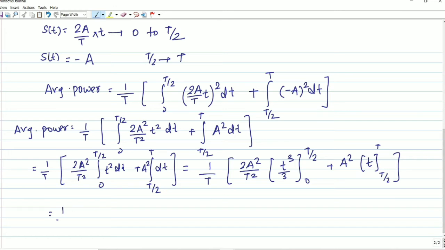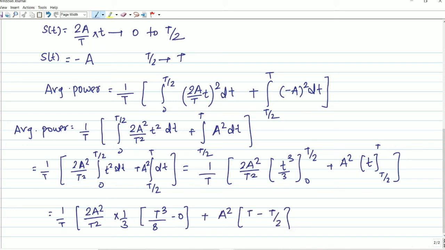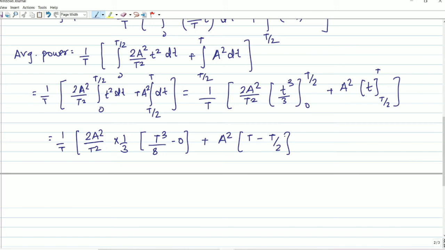It will be 1 by capital T, 2A square by T square. Now if you have put, we can take 1 by 3 out as a constant. Now we are going to put the value. It will be capital T cube by 8 minus 0. Understood? And it will be A square, capital T minus small t by 2. Understood? All of you have understood? Here we have put the lower limit and upper limit, and the bracket will be closed. And now we have to simplify. 2A square by capital T square multiplied with T cube by 24.